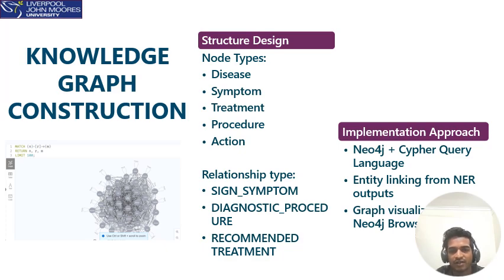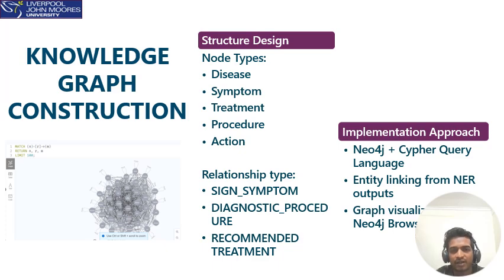Neo4j allows us to visualize and validate the graph interactively through the Neo4j browser. To populate the graph, we used a rule-based engine to classify the relationships between the extracted entities. For example, if a treatment-related keyword like drug or medication was found near a disease, we created a recommended-treatment relation. Similarly, when a word like symptom or pain is found near the entity, we created a has-symptom relationship between the entities.